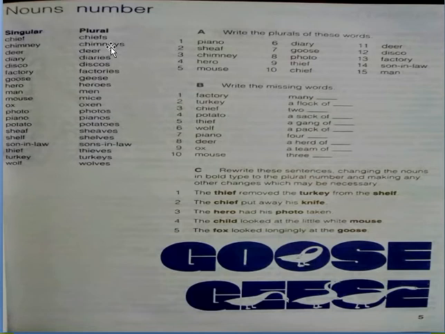Chief, chiefs, chimney, chimneys, deer, deer, diary, diaries, disco, discos, factory, factories, goose, geese, hero, heroes, man, men, mouse, mice, ox, oxen, photo, photos, piano, pianos, potato, potatoes, chef, chefs, shelf, shelves, son-in-law changes into sons-in-law, okay?